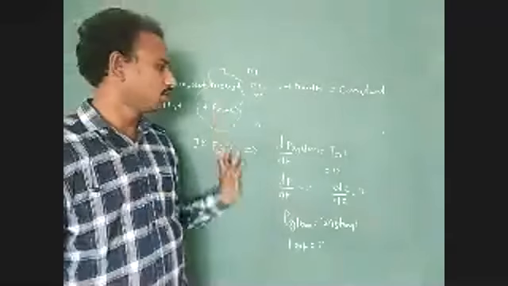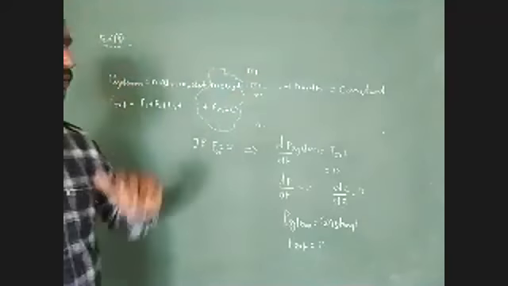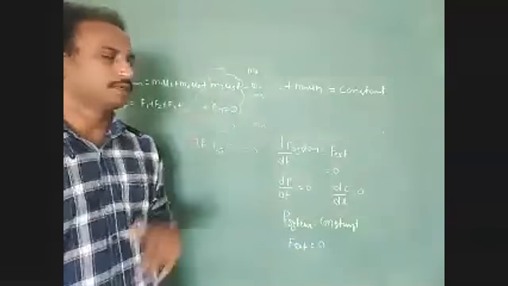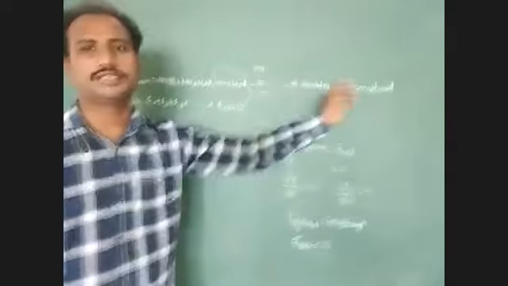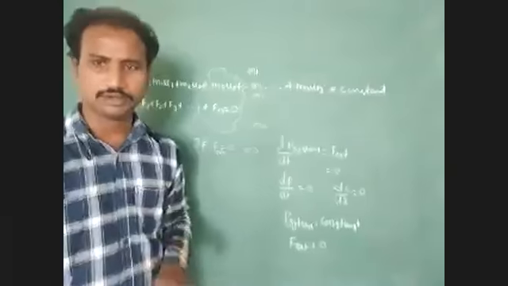So total momentum of the system, M1 U1 plus M2 U2 plus M3 U3 plus up to Mn Un, is equal to constant.